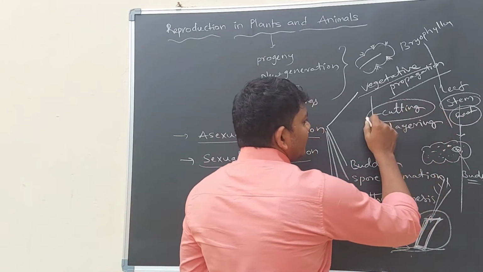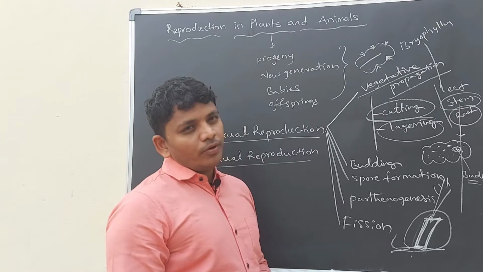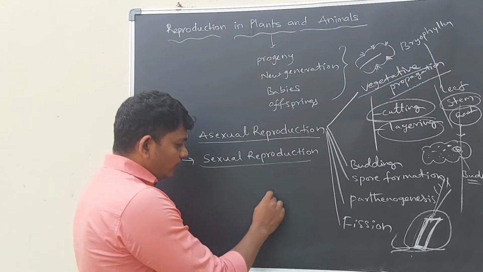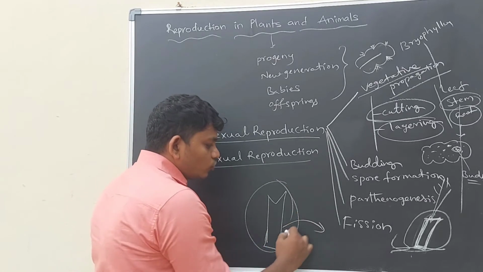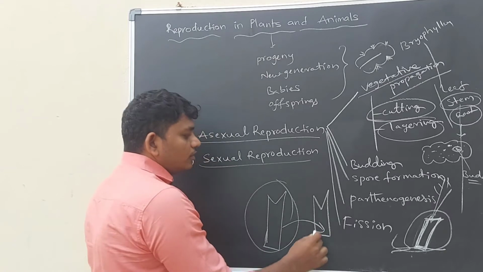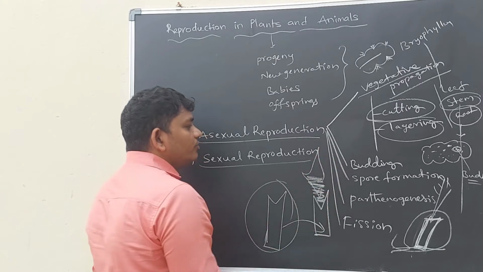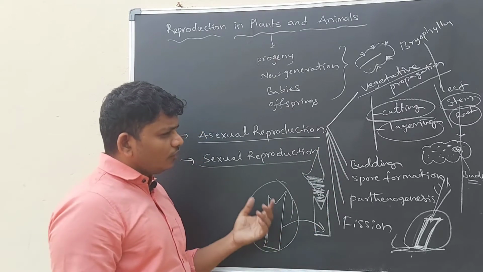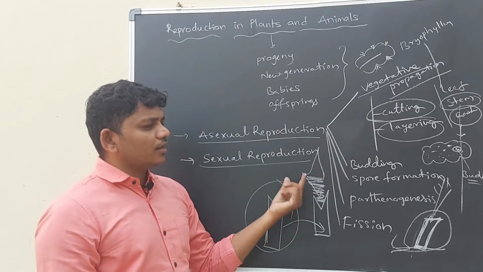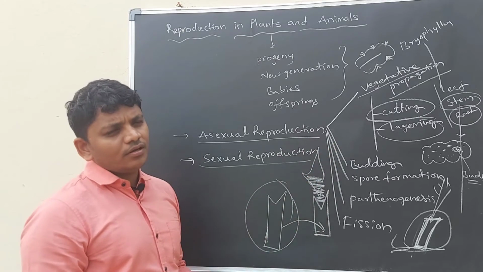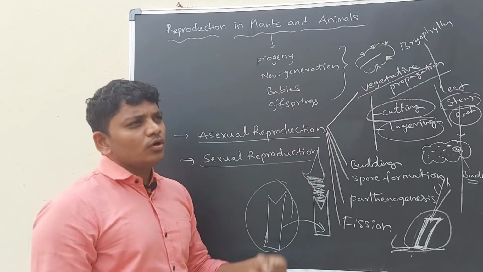Let us discuss cutting and layering. Cutting is one type of vegetative propagation. In this type, usually farmers cut a part of the stem and bury this part into the soil. Whenever this part is buried in the soil, after a few days it will grow as an individual plant. So in this type of asexual reproduction, farmers simply cut a stem and bury that stem part in the soil, and it will grow as an individual plant. There are no two plants involved; a single plant is giving rise to a new plant.